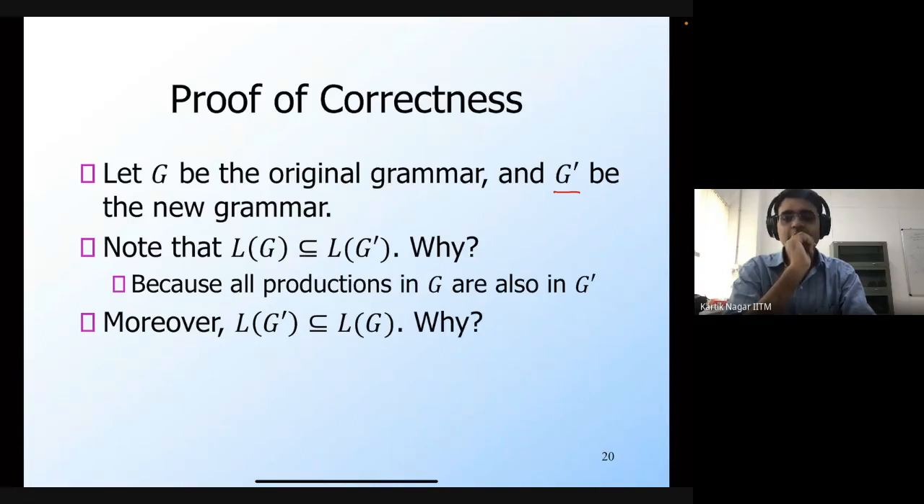We need to think that all the derivations by the new rules were already there. Okay, but that's not true, because we have added new production rules. So there could be a derivation which uses a production rule that is present in G prime but is not present in G. In that case, it will be a derivation that is possible only in G prime. It's not possible in G.